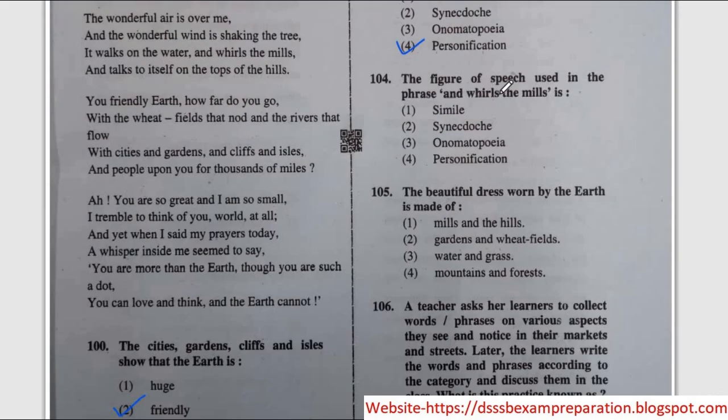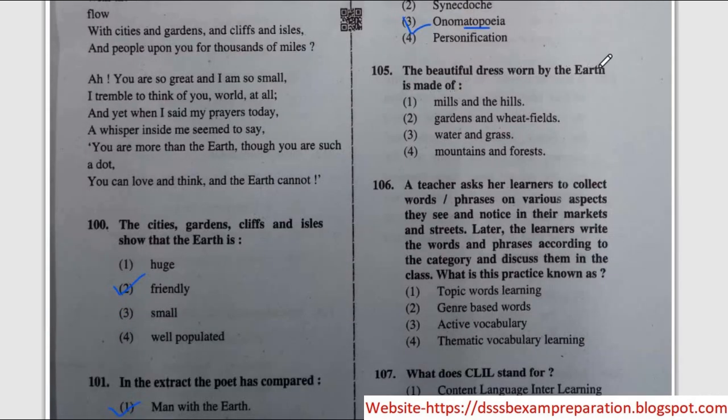Next question, the figure of speech used in the phrase and was the mills is. The correct option is option number 3, onomatopoeia. Next question, the beautiful dress worn by the earth is made of. Correct option is option 3, water and grass.